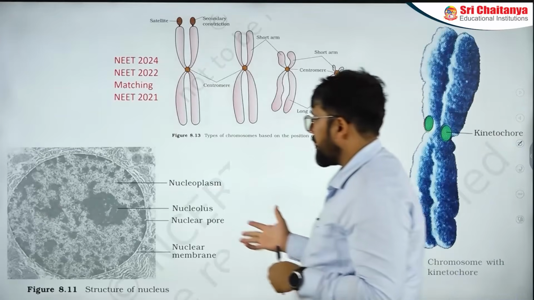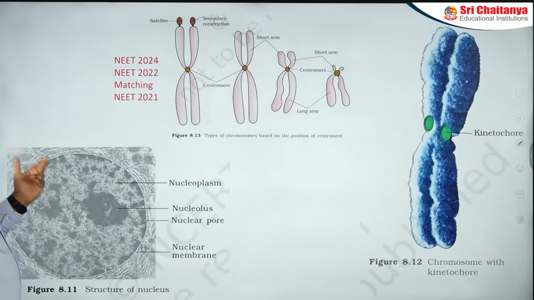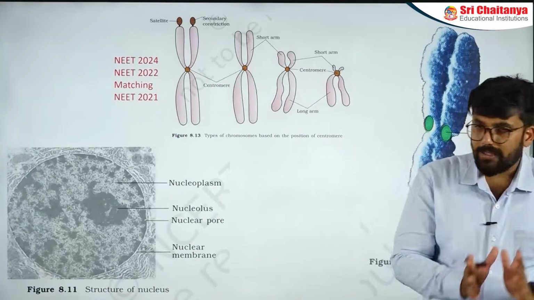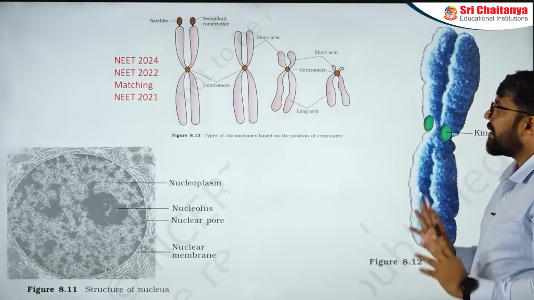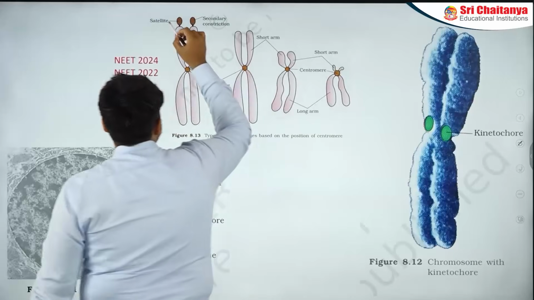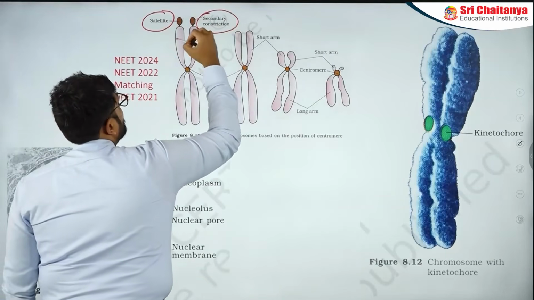This is again a diagram. An electron micrograph is present there. So they will give you this particular diagram and ask you to identify things in it. Stop, look at the diagrams and make a mental note that you have seen each and everything. Let me bring one more last thing in this. See this? Here it is given as satellite, and here it is given as secondary constriction.